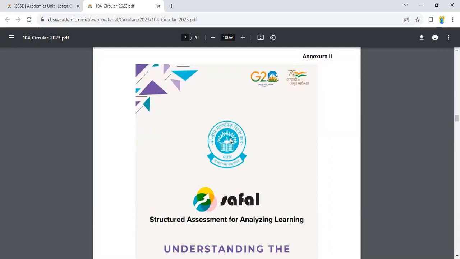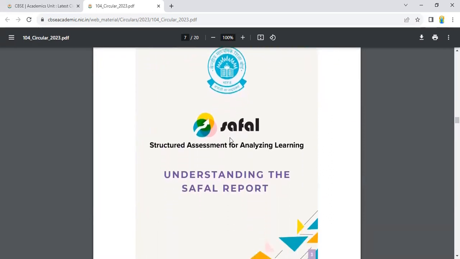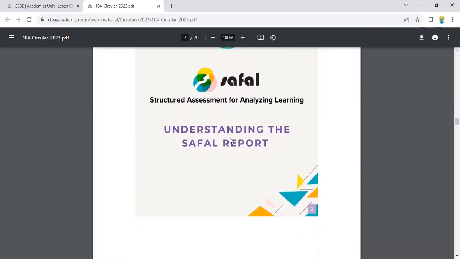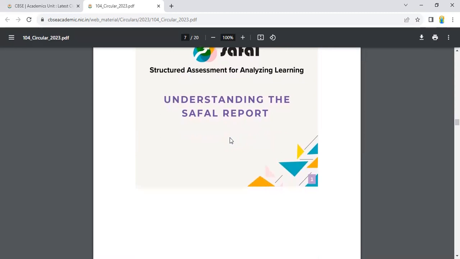Now, this is annexure 2nd. The full form of SAFAL is Structured Assessment for Analyzing and Learning. As a CBSE teacher, you should be aware of the full form of SAFAL. The full form of SAFAL is Structured Assessment for Analyzing Learning.